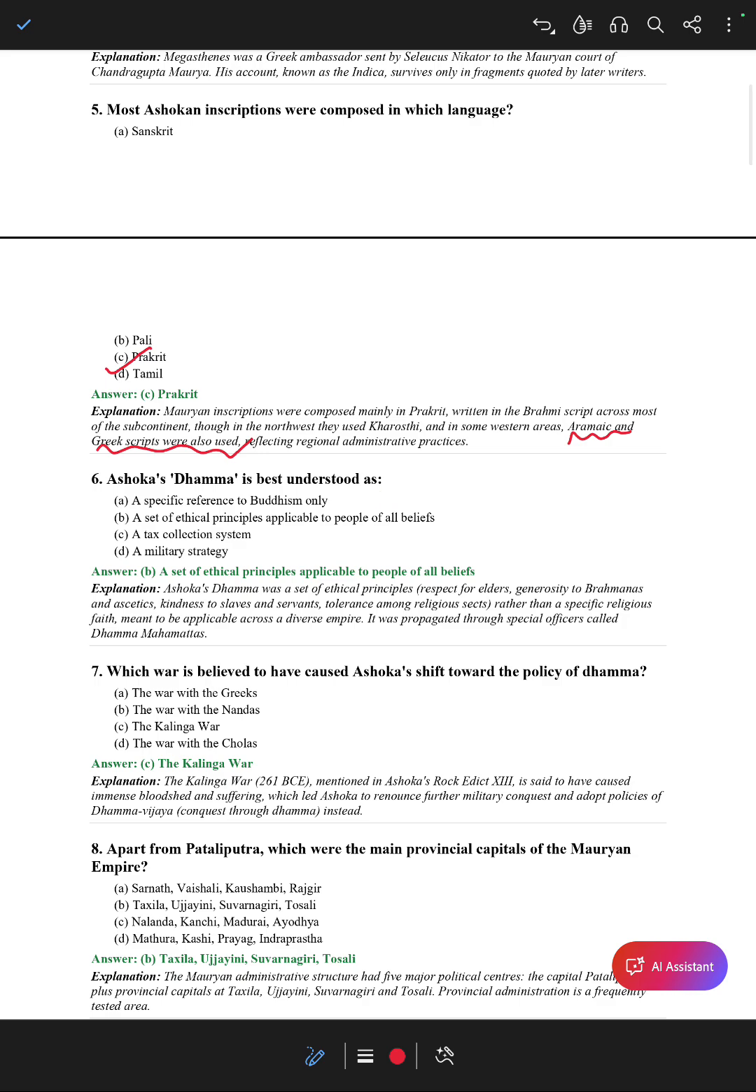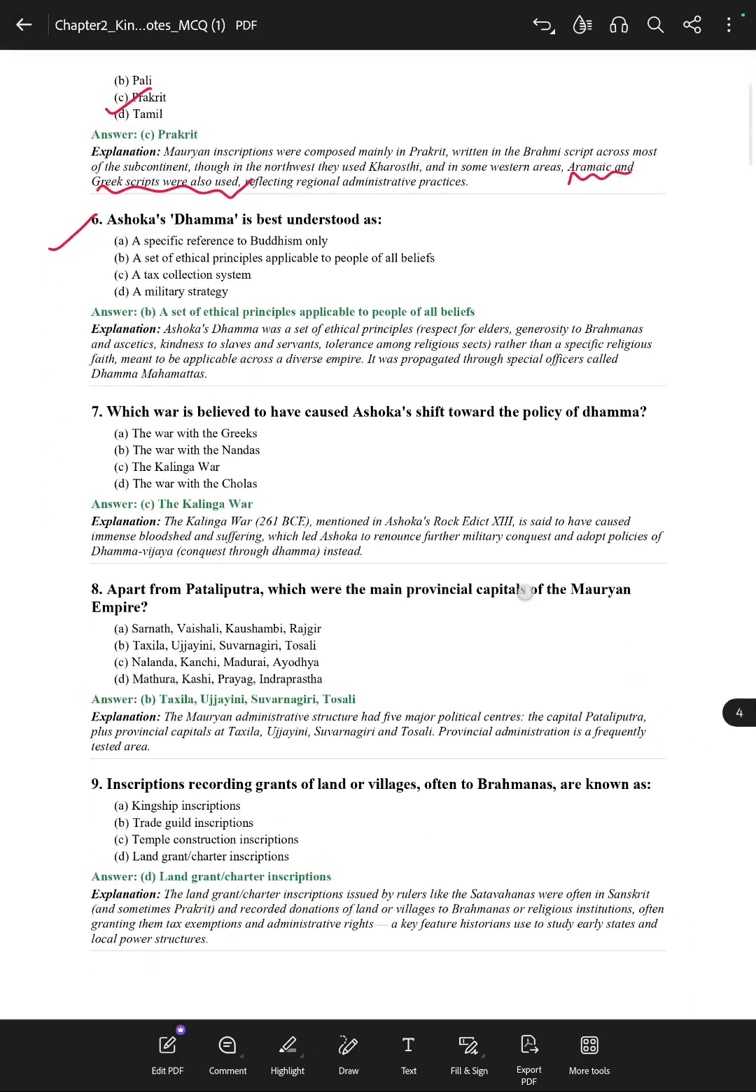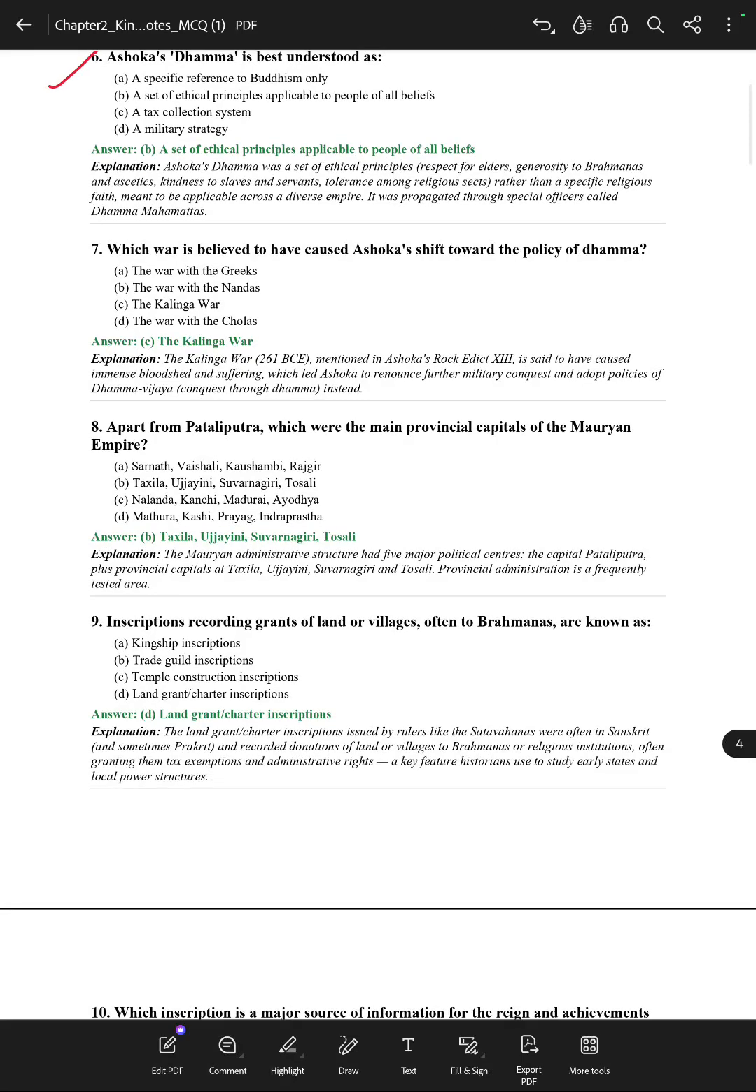Okay. Now the next question is, Asoka's Dhamma is best understood as: a specific reference to Buddhism only, a set of ethical principles applicable to people of all beliefs, a tax collection system, a military strategy. So the correct answer will be a set of ethical principles applicable to people of all beliefs. Okay. So I hope you all are reading chapter 2 and also try to study the summary of this chapter.